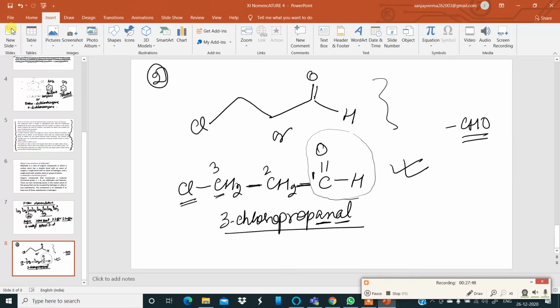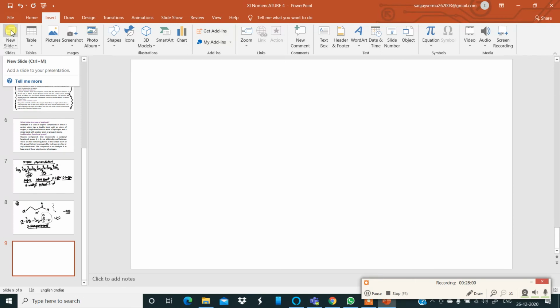Okay. Now let us move ahead to some other types of IUPAC nomenclature questions. Let us see. I want another one, maybe using only bond line notation. I'm going to draw a structure like this. Have a look very carefully. This is quite an interesting one.